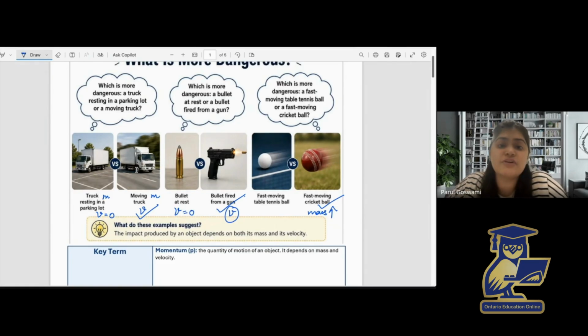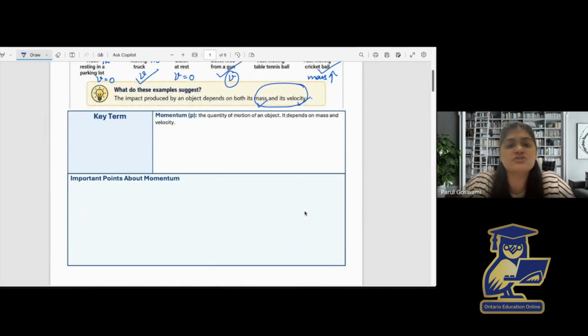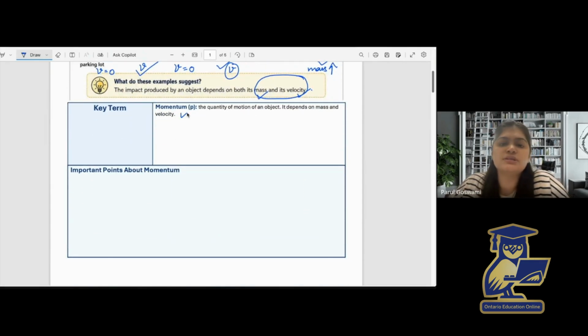Now, in physics, when we combine mass and velocity together, we get a quantity called momentum. Momentum tells us how much motion an object has. So the impact produced by an object depends on its mass and its velocity, and together they give rise to a new physical quantity called momentum, which is the quantity of motion of an object. It depends on mass and velocity.